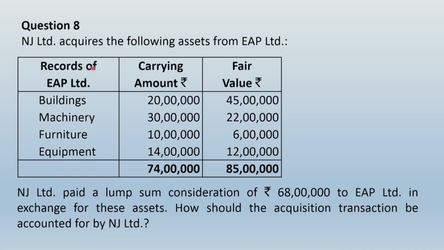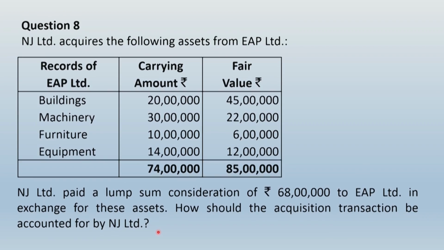Because NJ Limited acquires all these assets, NJ Limited is the acquirer and EAP Limited will be the acquiree, or you can say the seller of these assets. So carrying amounts in the books of the seller and fair values of these assets have been given. NJ Limited paid a lump sum consideration of rupees 68 lakhs to EAP Limited in exchange for these assets. How should the transaction, that is the acquisition transaction, be accounted for by NJ Limited?